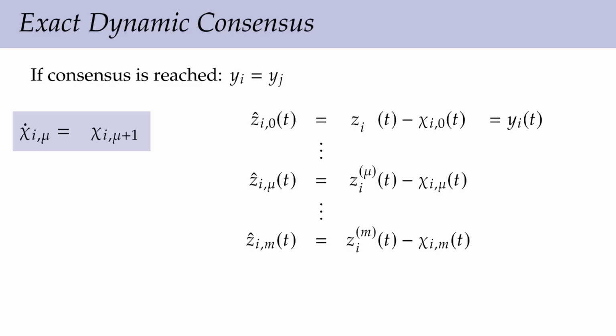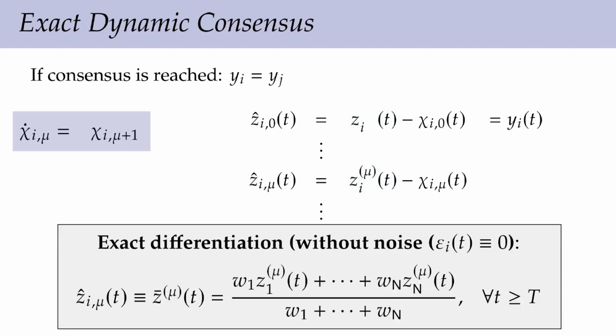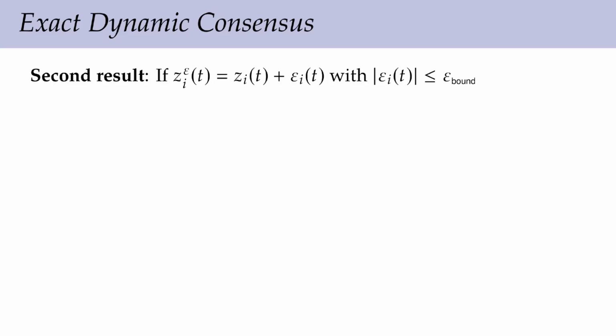This motivates the definition of the following outputs, which will be the difference between derivatives of the local signals and the auxiliary variables. Hence, if we assume that we can measure these derivative signals as well, then we can ensure that these new outputs converge to the derivatives of the global average. We can extend this result when we have noise.